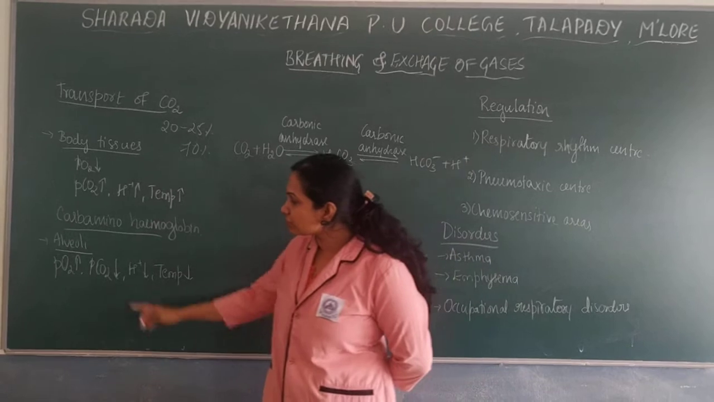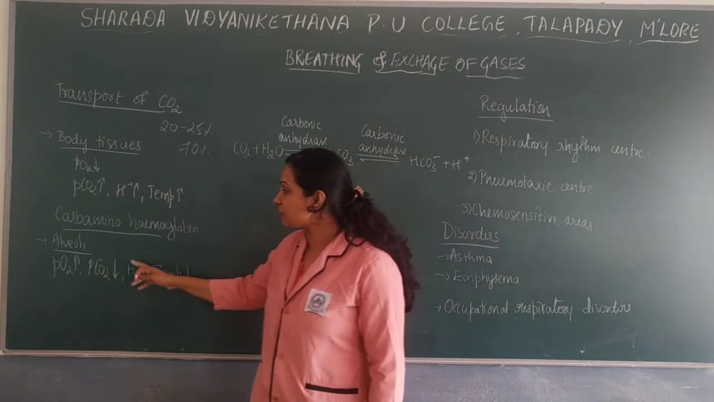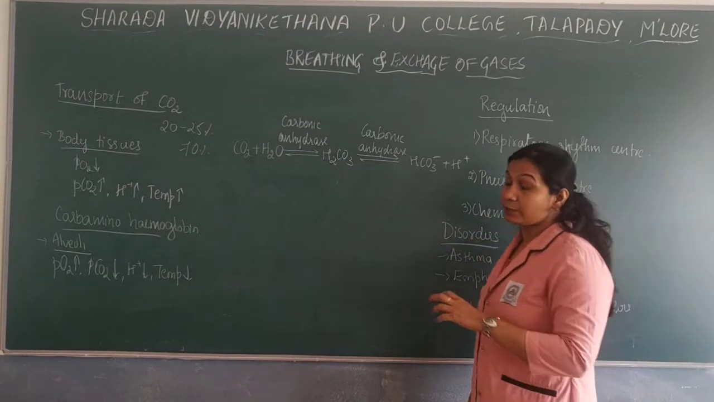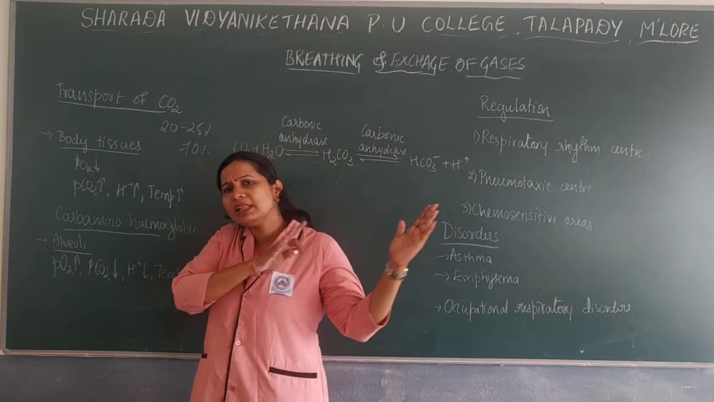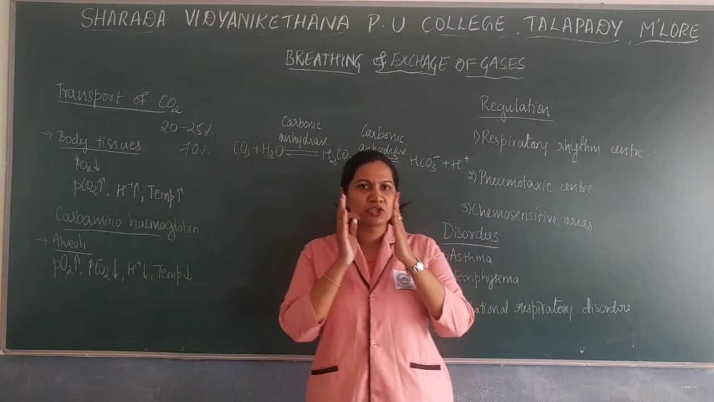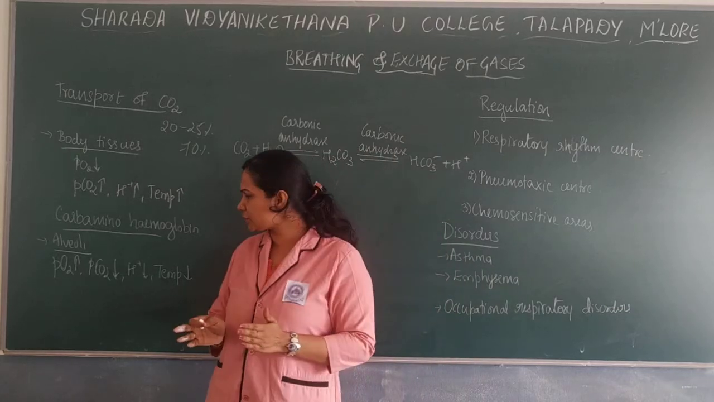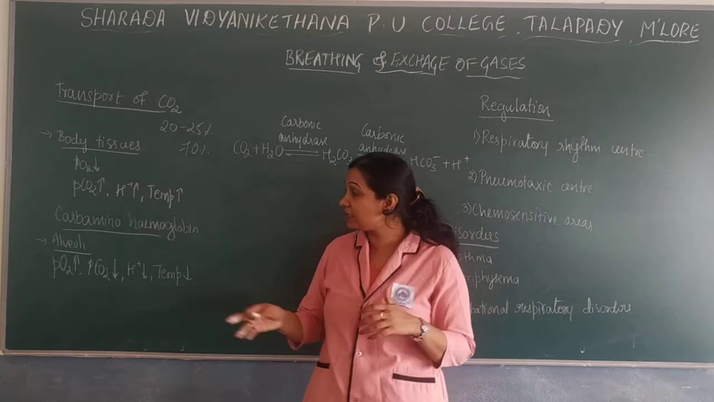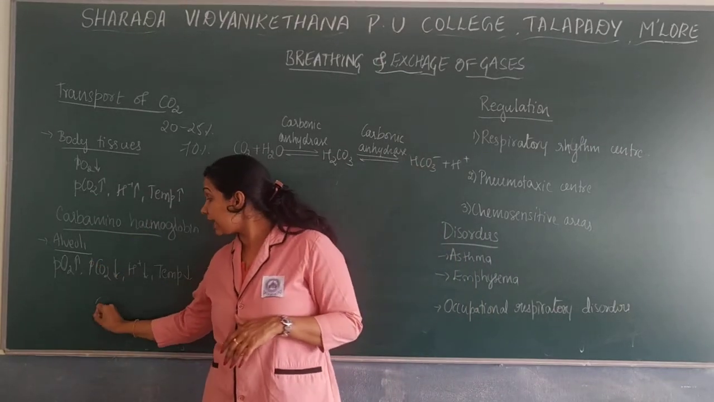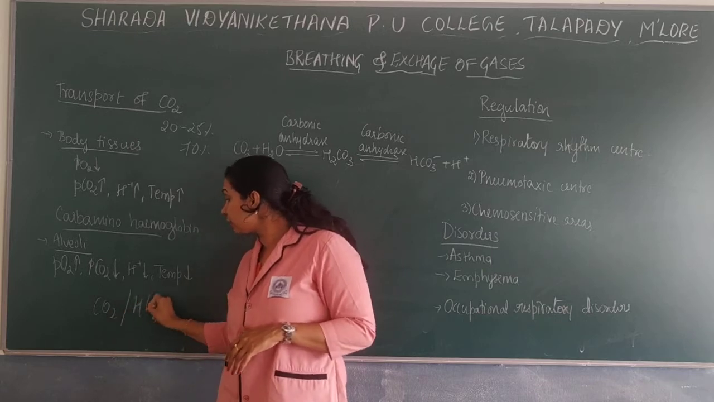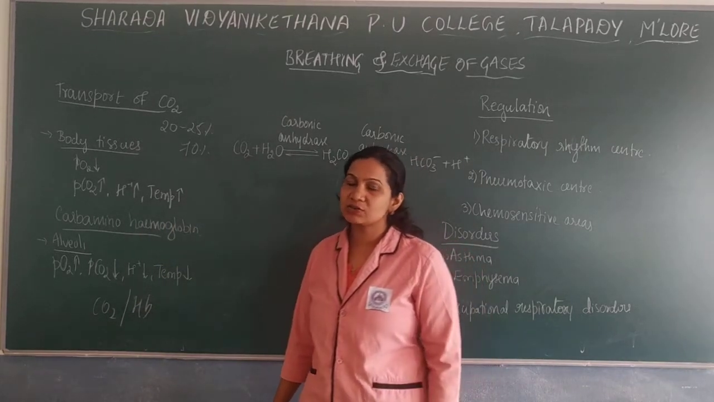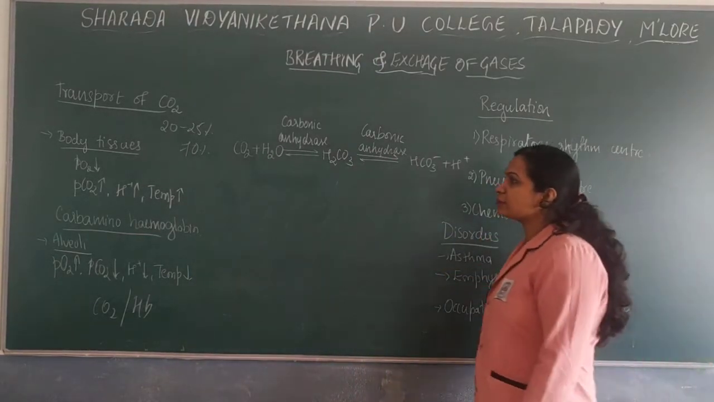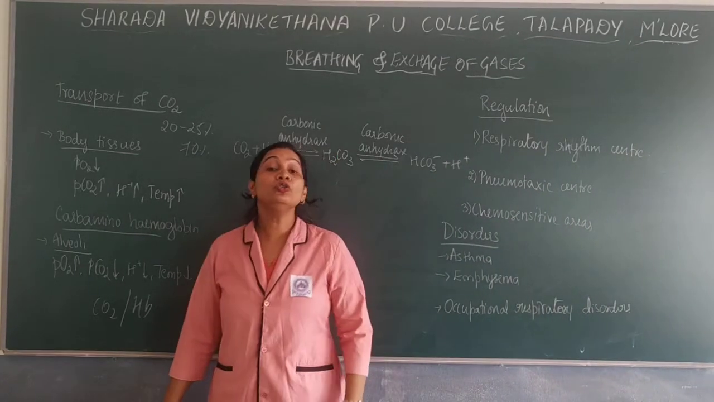When this reaches the alveoli, the partial pressure of oxygen is high and all the other factors are low: partial pressure of carbon dioxide is low, H+ ion concentration is low, temperature is low. That is why the carbon dioxide gets dissociated from hemoglobin and is released out. So this is the transport of carbon dioxide through RBCs.